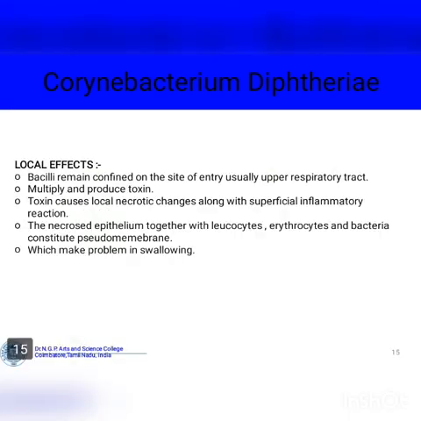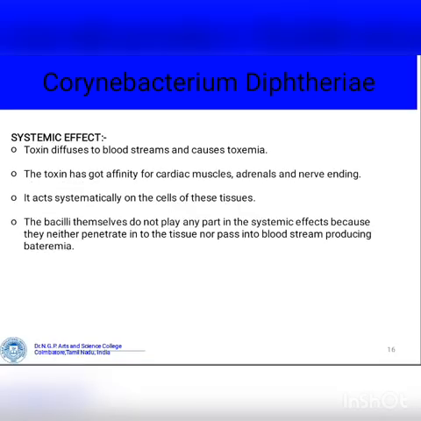Here we talk about the local effect and the systemic effect. In the local effect, bacilli remain confined to the site of entry, usually the upper respiratory tract. They multiply and produce toxins. Toxins cause changes along with superficial inflammatory reactions. Then it causes problems like swelling.